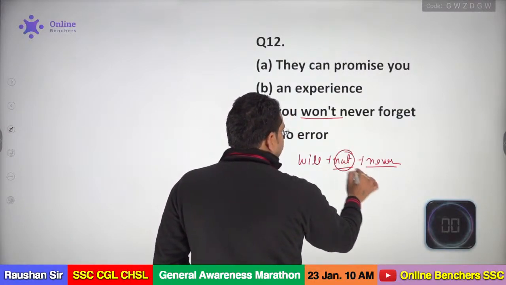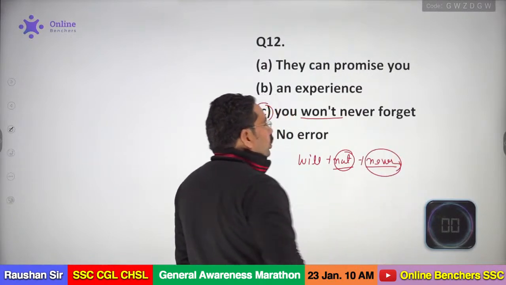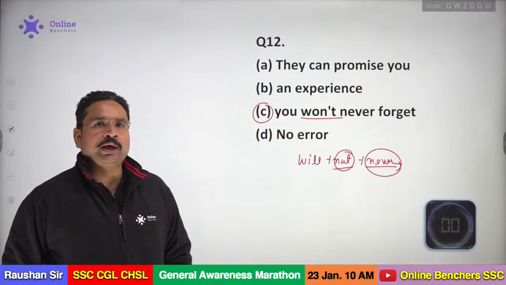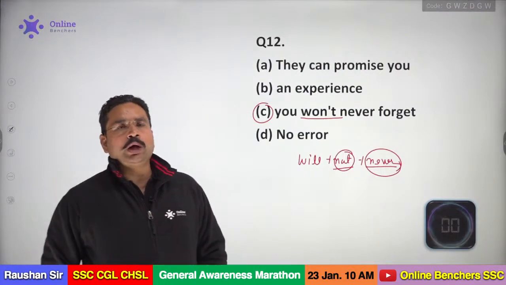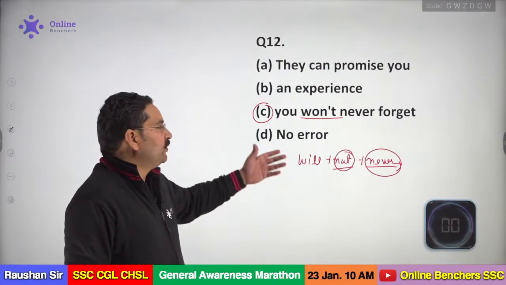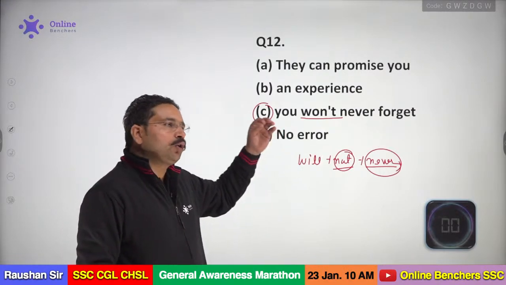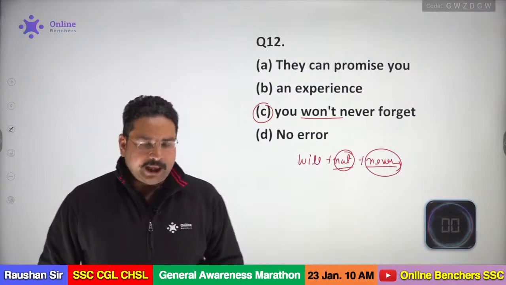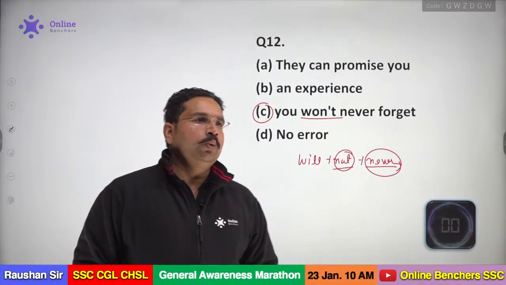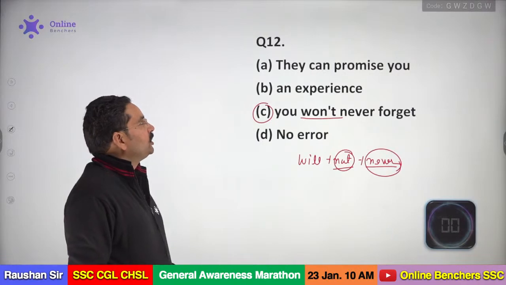Either "not" or "never" should not be here. You have placed two negative words together in the C section. Two negative words are there. Easiest one, my dear. Exactly, you may be confused with "won't" and "never", okay? "Won't" is the contracted form of "will not". So it will be, my dear, "will not" and "never". We cannot place two negative words together.